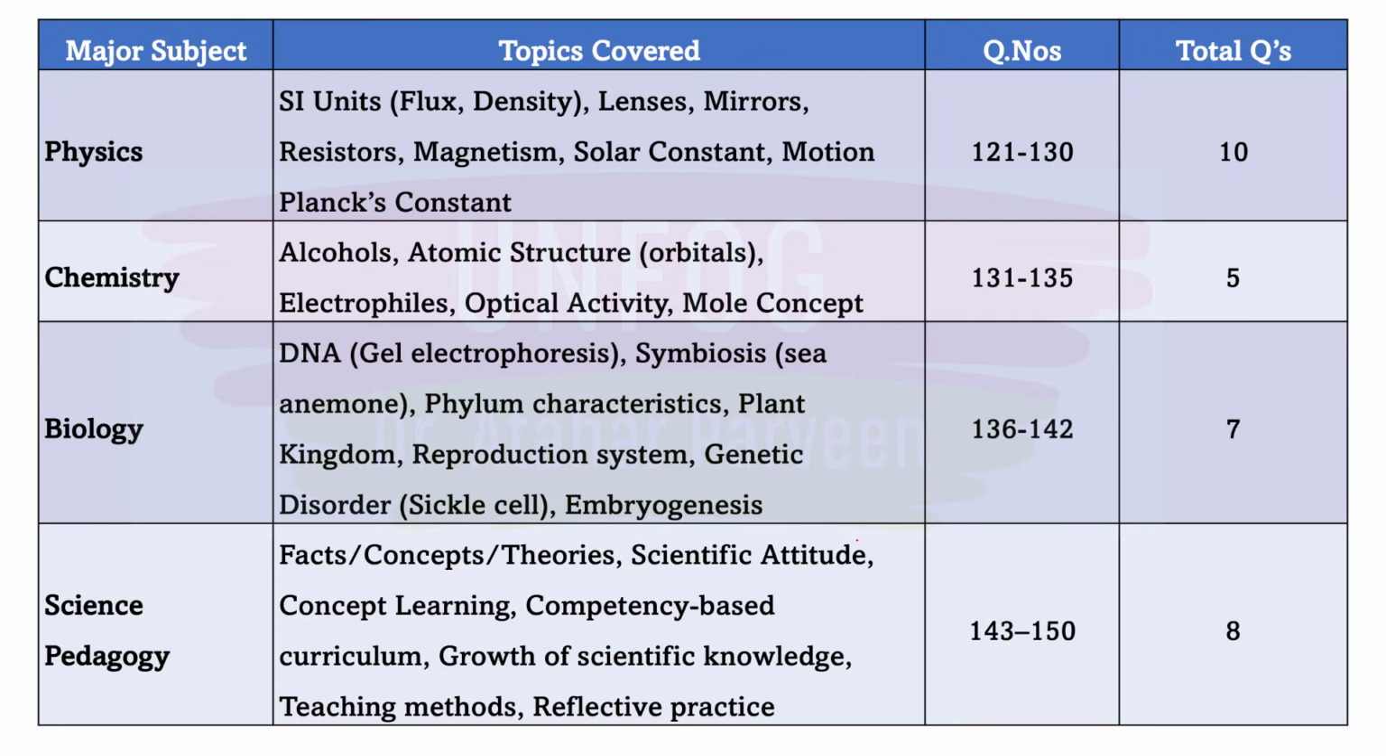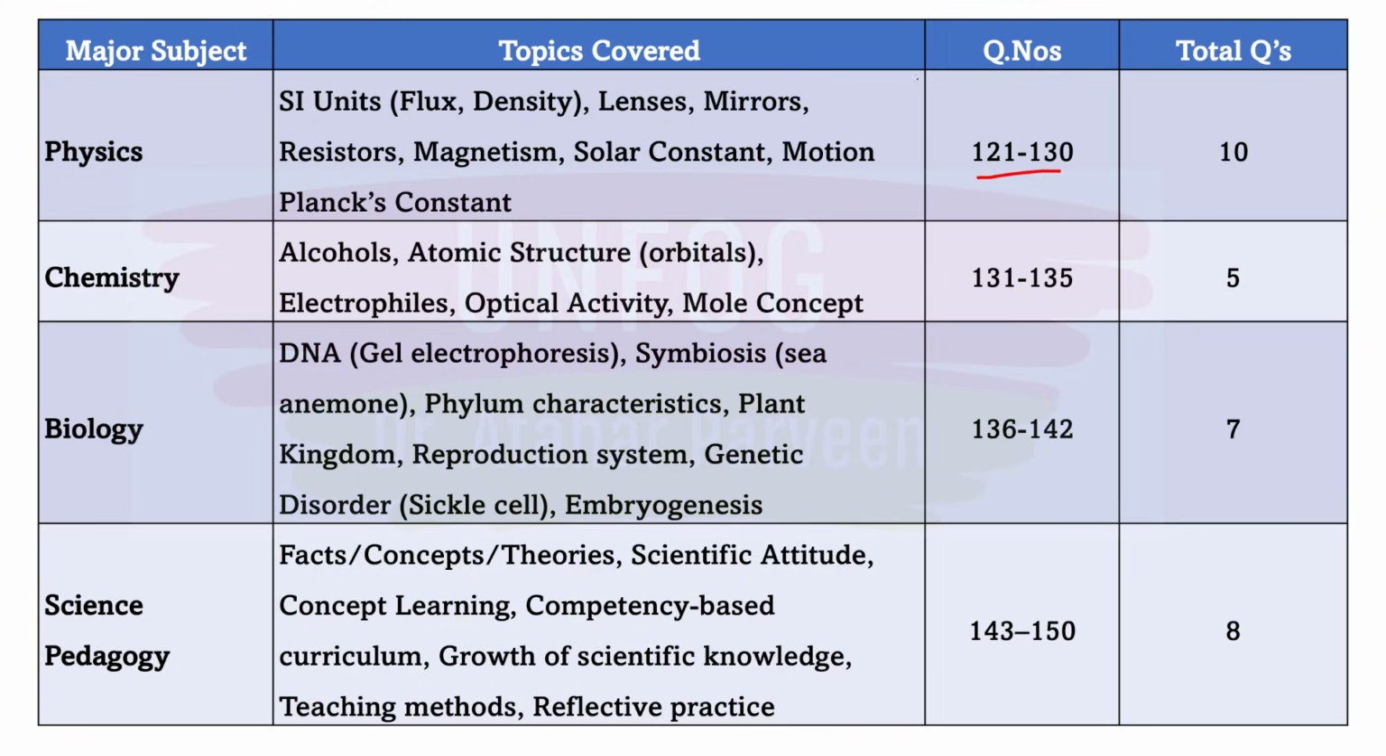Now proceeding with the science topics. See, science is divided into physics, chemistry and biology, right? In that also, there are some topics which are coming from PUC parts as per the 2024 question paper. So from the physics part, there are 10 questions, from question number 121 to question number 130.